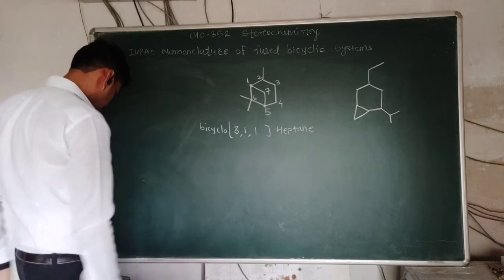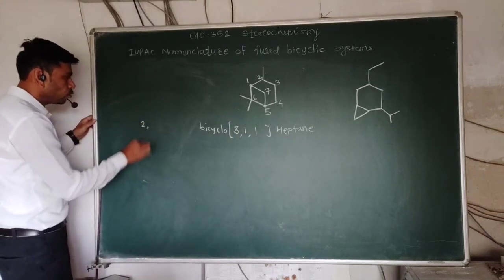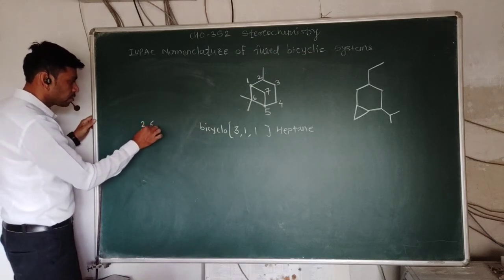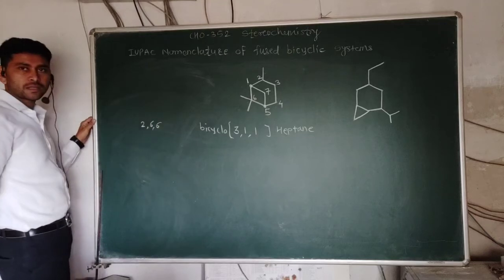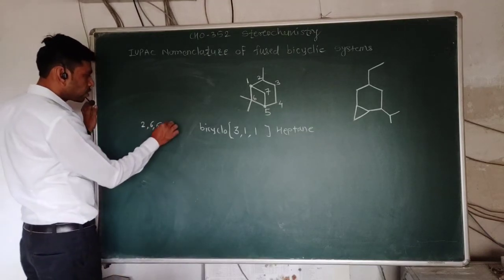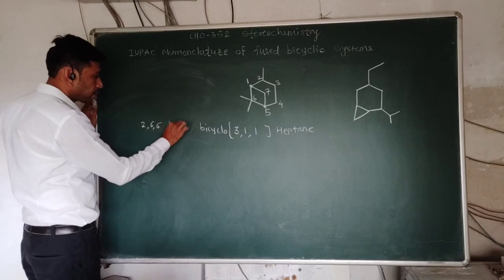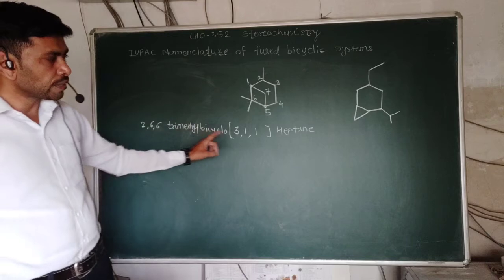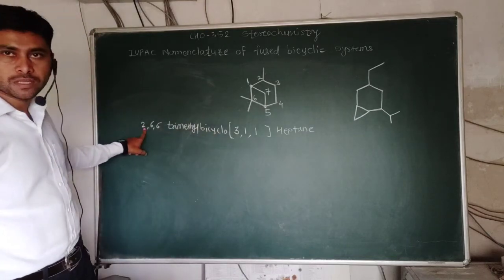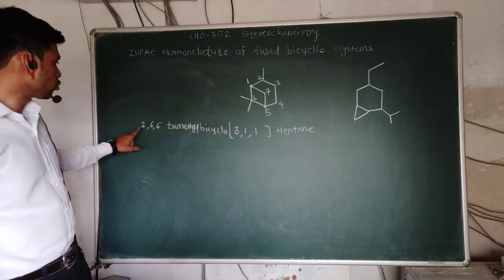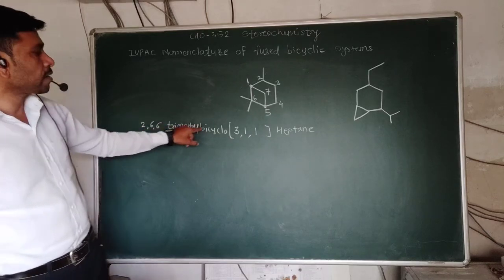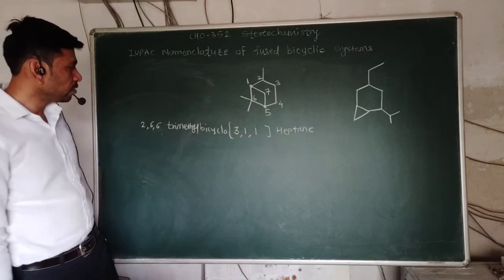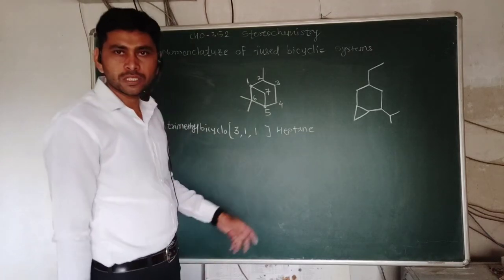So write the positions of the substituents: 2, 6, and 6, so 2,6,6 trimethyl bicyclo 3,1,1 heptane. So the IUPAC nomenclature of this compound is 2,6,6-trimethyl bicyclo 3,1,1 heptane. So this is the nomenclature of this compound.